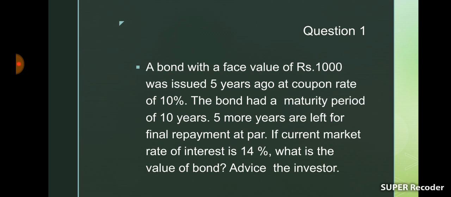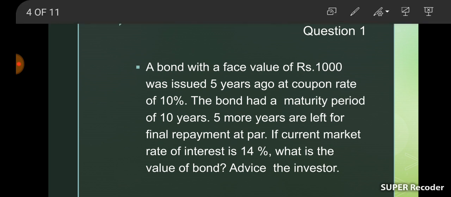And here we know the face value of the bond is 1,000, and it's issued 5 years ago, and we have 5 more years for maturity.